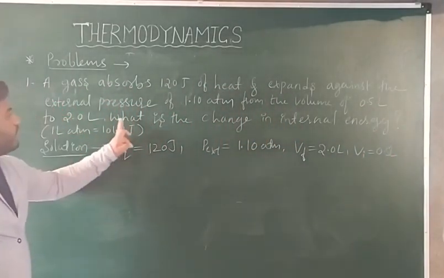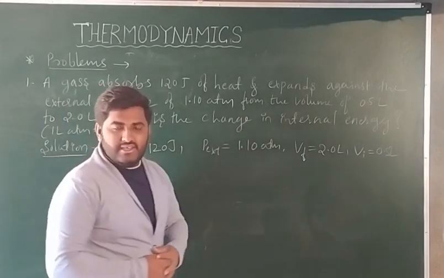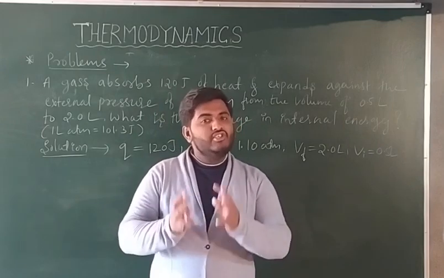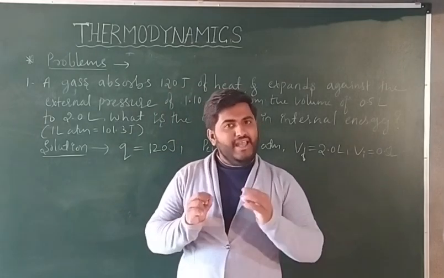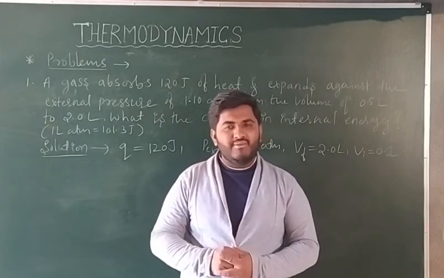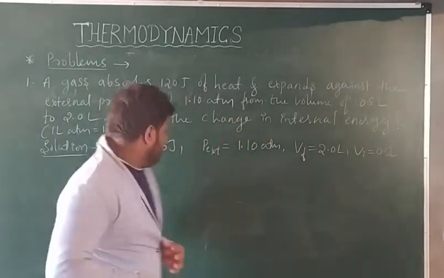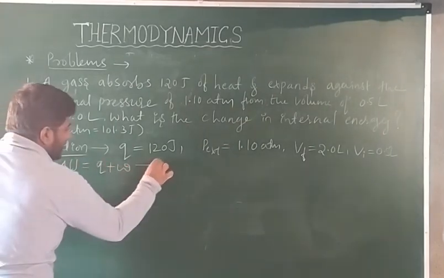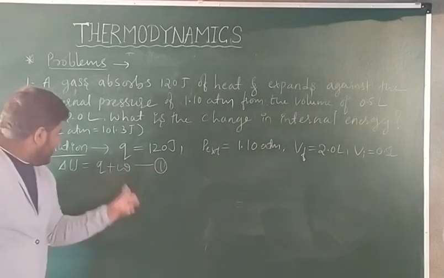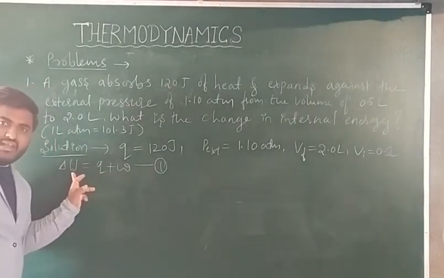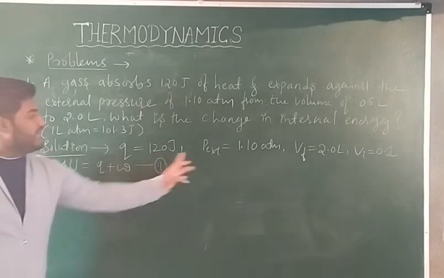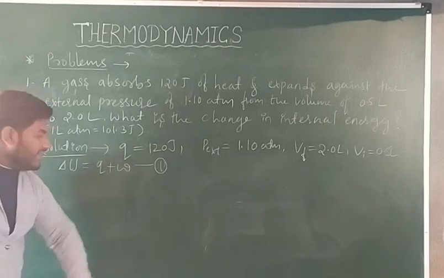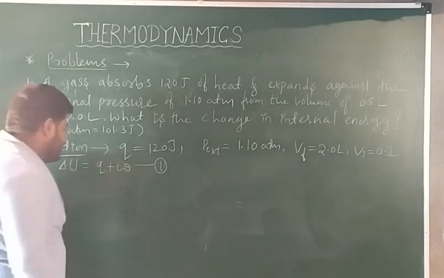Then what is the change in internal energy? So this is given, and they are asked to find the change in internal energy, that is del U. From the first law of thermodynamics, you know already del U is equal to Q plus W. Let us take this as equation number 1. We need the change in internal energy, del U. Q we are given here. Work done we should calculate first, and substitute here.